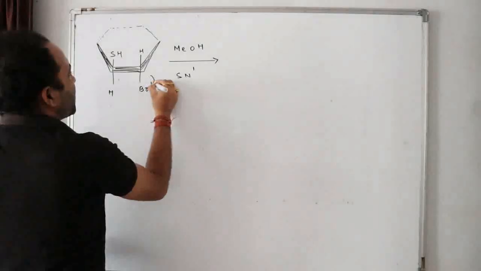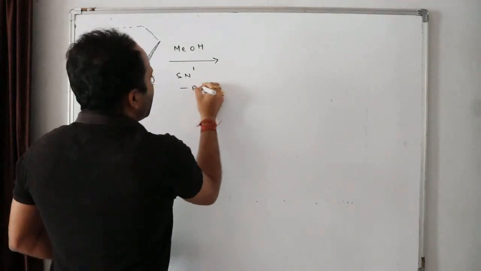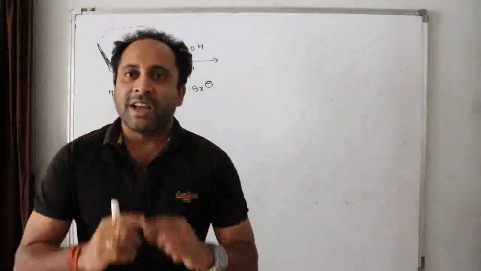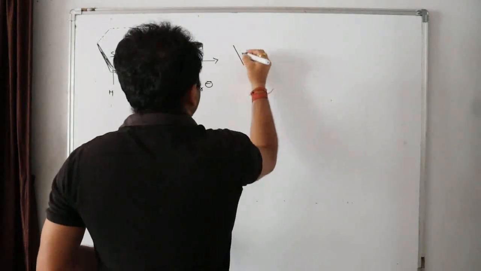So in the first step, what happened? The bromine will leave. How will the bromine be released? As Br minus. Once the bromine is released as Br minus, so what is formed? Look here.